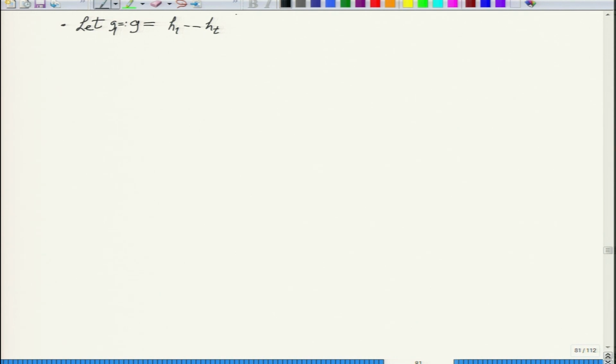It's a T product, right? So you have T factors and each factor depends on at least T variables. Let's say Xi is the variable set.